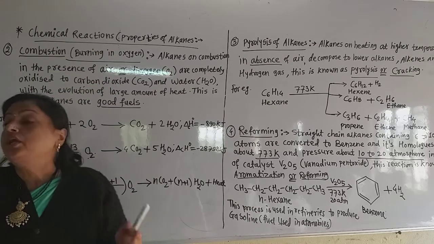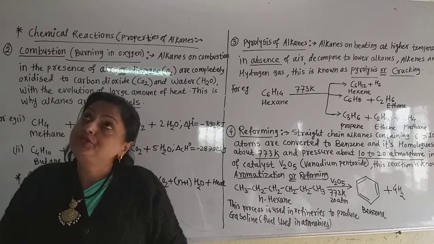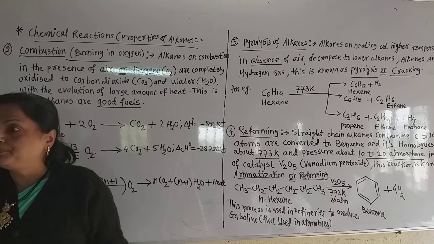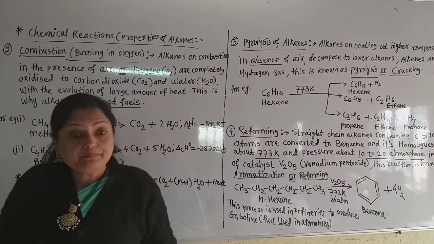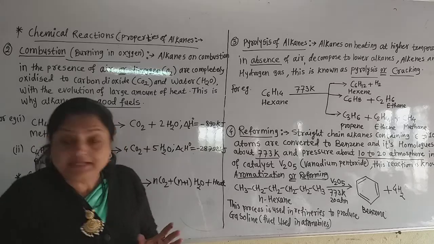Now this pyrolysis is done in a very huge retort. Retort means bhatti. A very large retort at high temperature, and only the temperature is given.